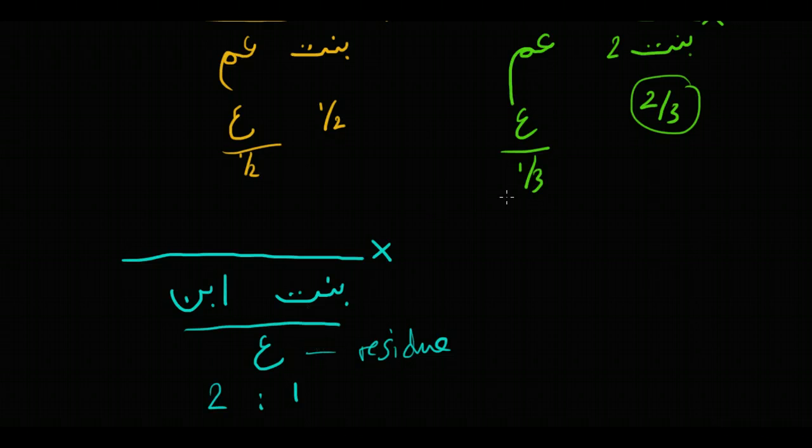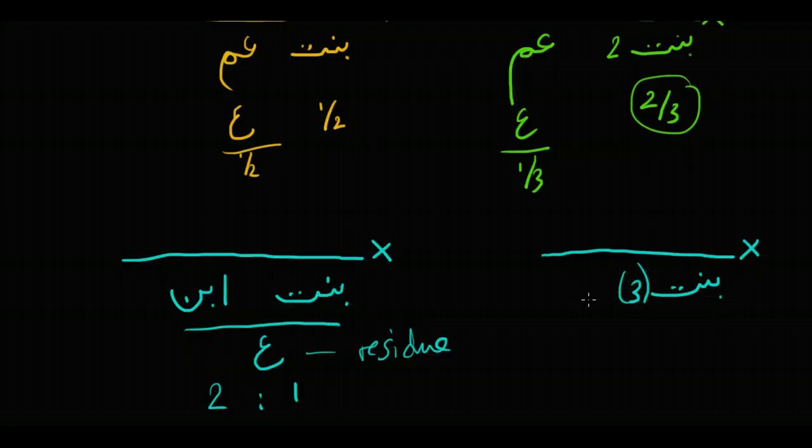with the son getting twice the share of the daughter. So when we're considering what the daughter gets, we always have to have a look to see if there's a son of the deceased, to work out what the daughter would receive. If we do another example, say 3 daughters and 2 sons, again they would be asaba, they would get the residue.